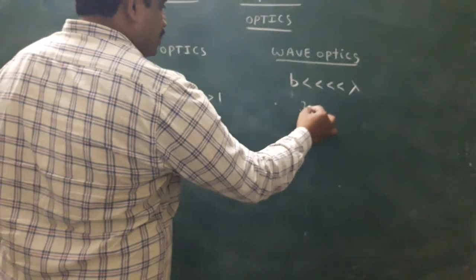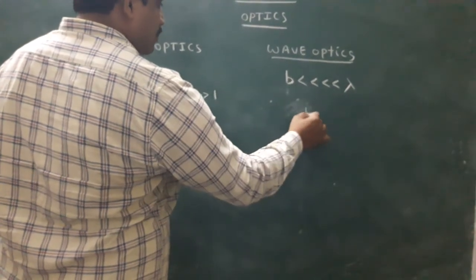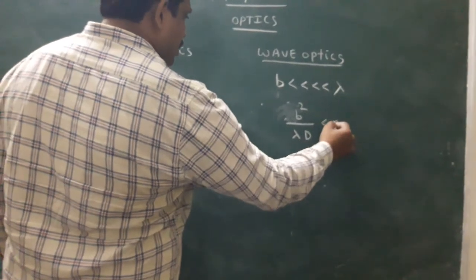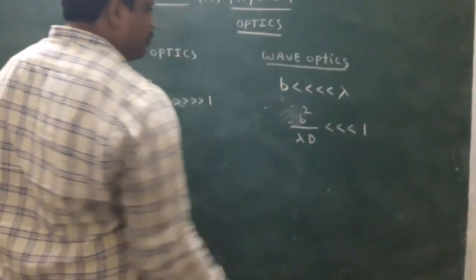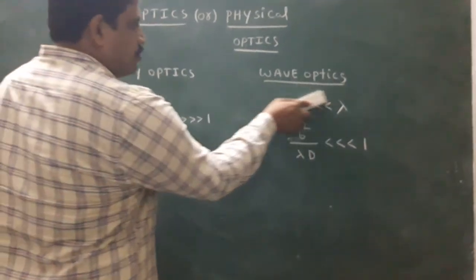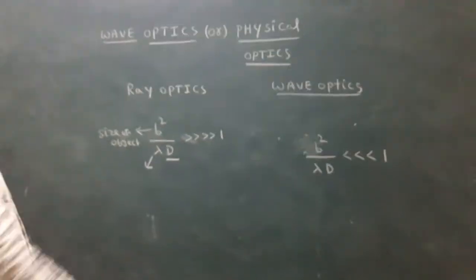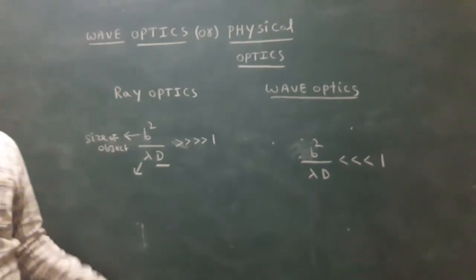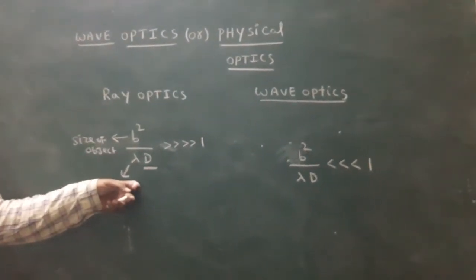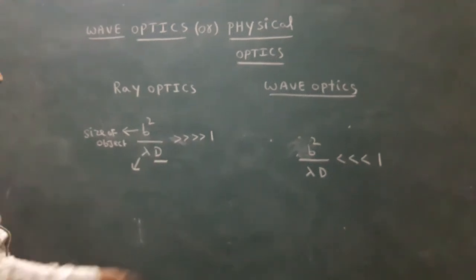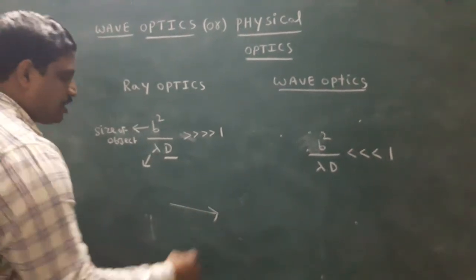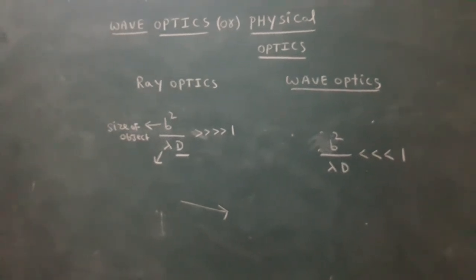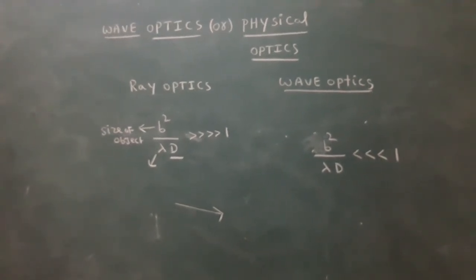Here, b squared by lambda D less than 1: in this situation, the light moves in the form of waves. Here, light moves in the form of straight lines. What is the ray optics condition? b squared by lambda D greater than 1.